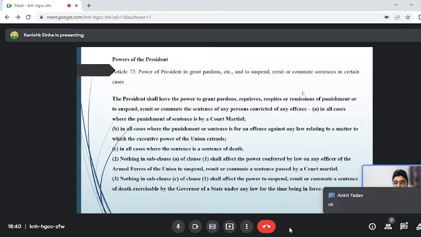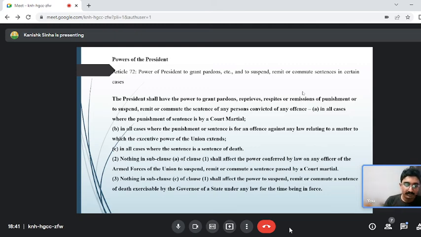So if I am preparing a legal passage, my first facts will be this: the President of India, newly elected Draupadi Murmu, might not be having so much knowledge of law. She reviewed the judgment of the Supreme Court and then suspended the death penalty. Whether this is in the eyes of law correct or not? No, this is not correct, because the President doesn't have the power to review the judgment of the Supreme Court. You can grant pardon, you can remit, you can suspend. That is your duty. But you cannot review the judgment of the Supreme Court. Okay, next slide.